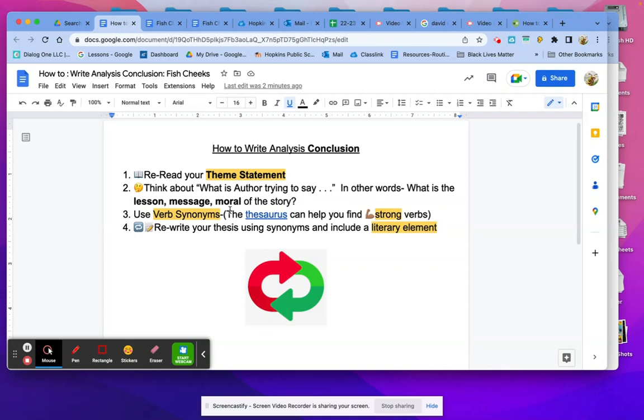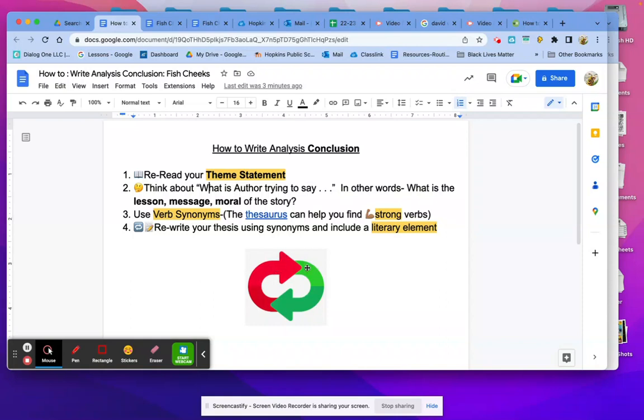But now, when we're concluding this paragraph, we need to use some synonyms, or another word we use is to paraphrase our theme statement. We need to say it in a different way. And there's a couple different things you can do. One, you can use the thesaurus to help you find some synonyms. So this is very useful, and here's a link to a thesaurus. Otherwise, just in your own mind, brainstorm some synonyms, and I would focus on the verbs. You want to focus on making those strong verbs and finding some synonyms for them.